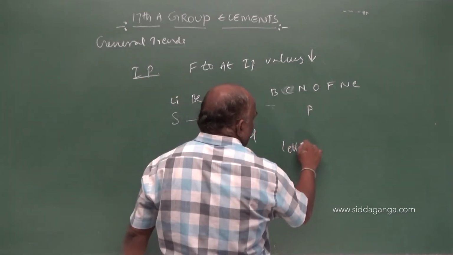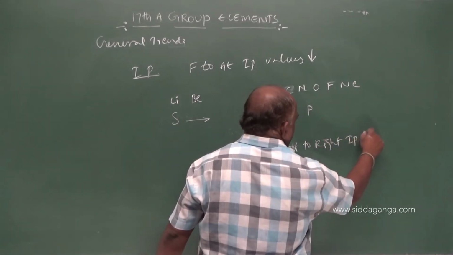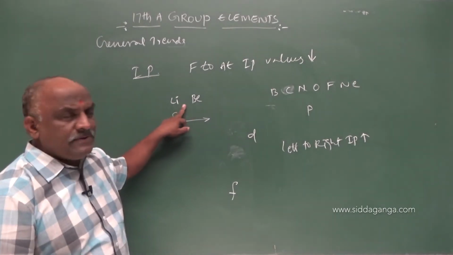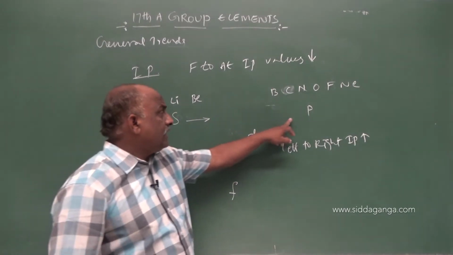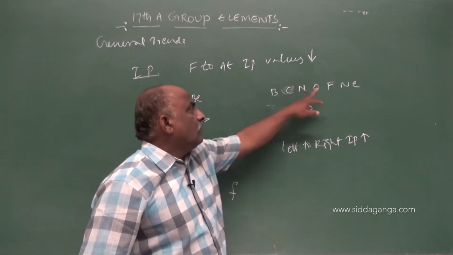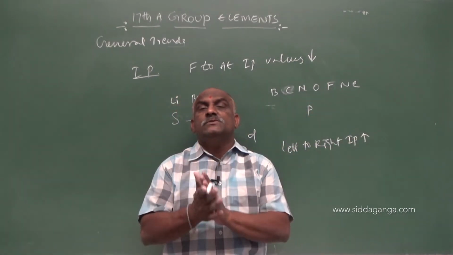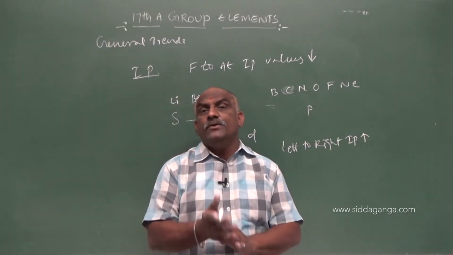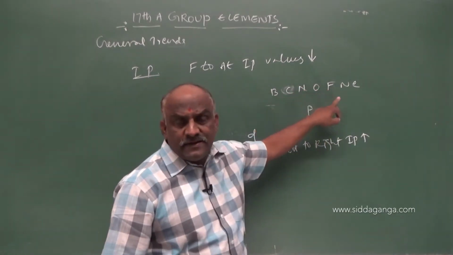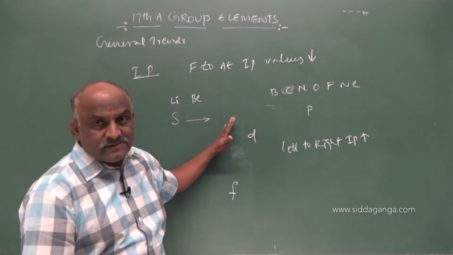In periods, left to right, IP increases. S block elements have less IP. Compared to transition elements, fluorine family ionization potential values are much higher. This point you make a note, my dear students. Ionization potential values of 17th group elements are greater than transition elements.